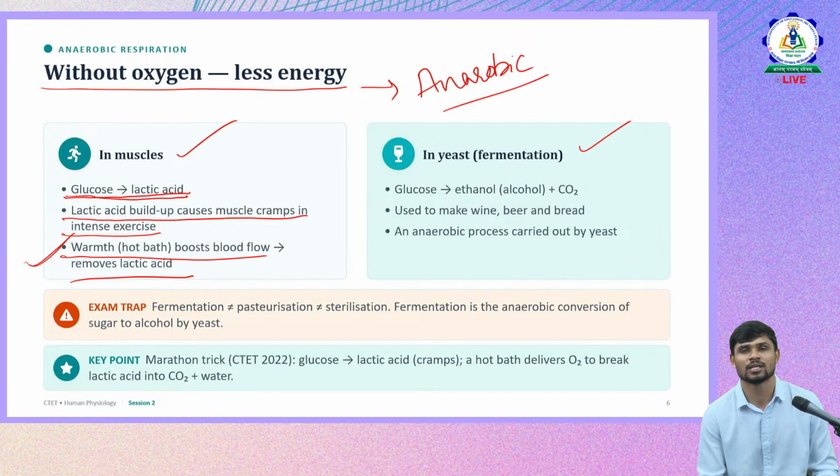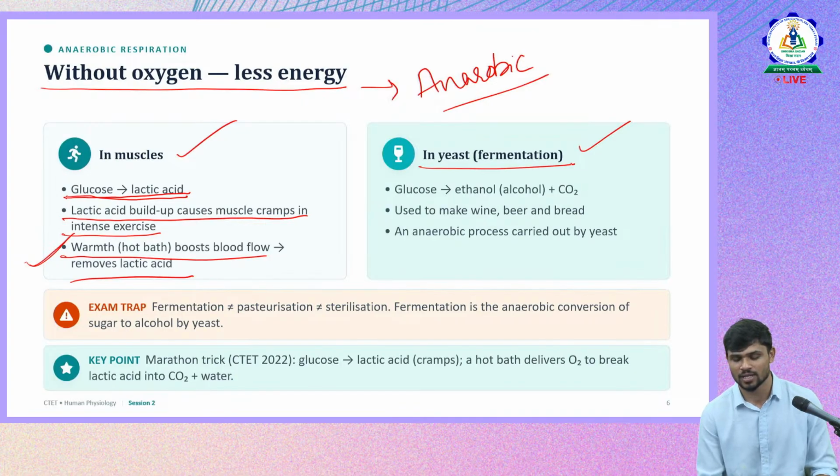And what happens during a hot water bath? Our blood vessels dilate, so that lactic acid flow can be increased, and it will move towards the liver, where lactic acid is converted back into glucose. That's why the cramps are removed and the lactic acid is removed. So in yeast, what happens?